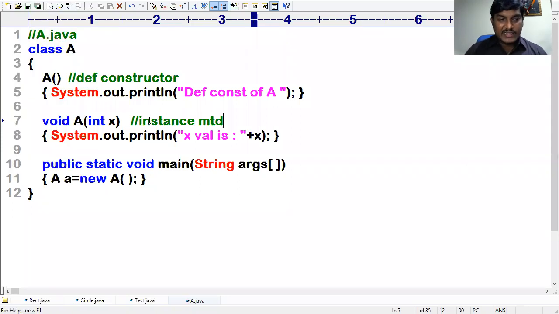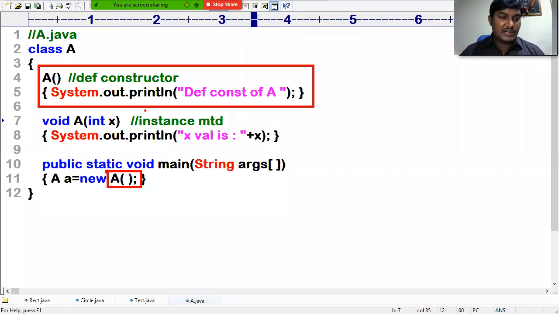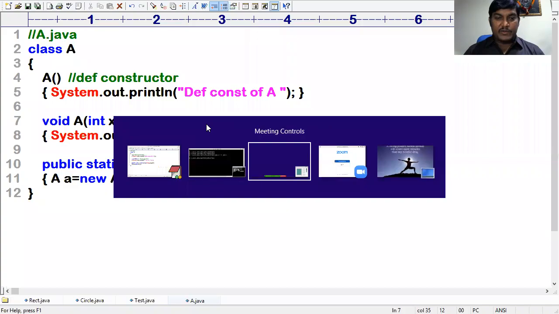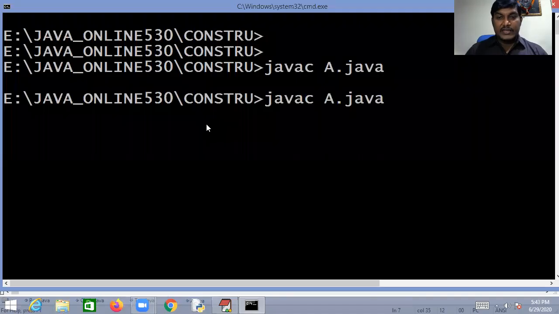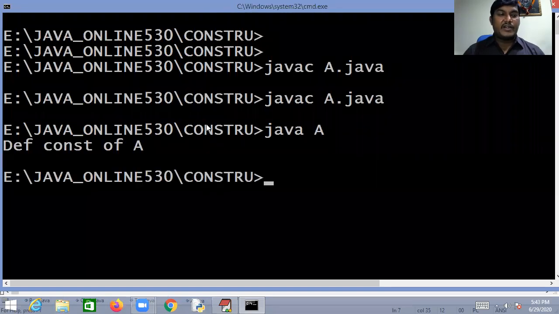Let me run it. What happened, guys? Here you are requesting your JVM to call the parameterless constructor of class A. Matching or not? Yes, it matches. Then automatically you'll get the default constructor of class A. Let me go back to the compilation, javac A.java. Now let me execute it. Then you will get the default constructor output.